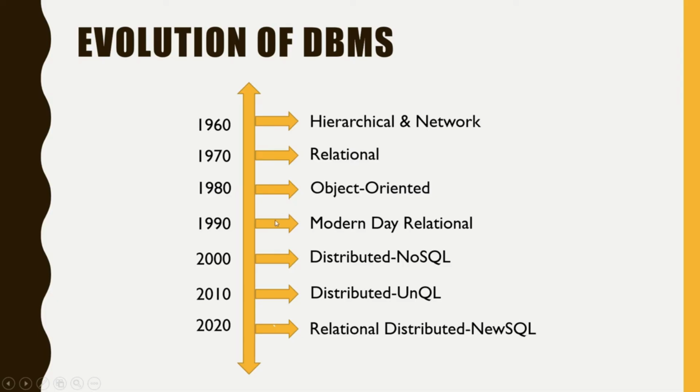In 1990, modern-day relational databases which we work with today, like MS SQL and Oracle, started integrating with other systems. There is a data processing limit in the relational model, hence during 2000, distributed DBMS developed with NoSQL language. In 2010, a new query language developed to work on distributed NoSQL databases, called UNQL, unstructured query language.